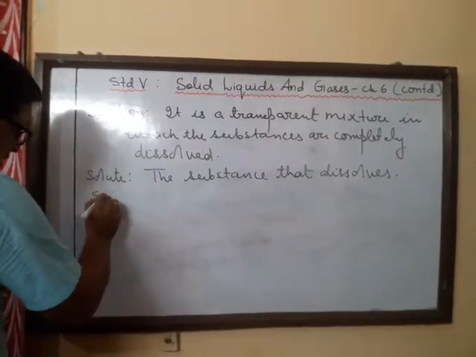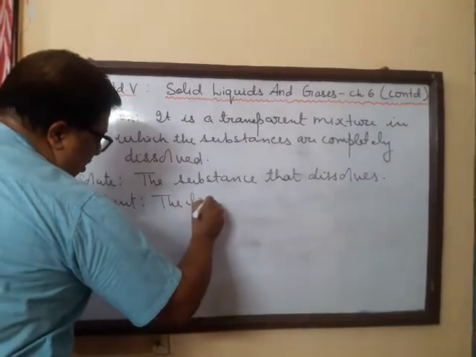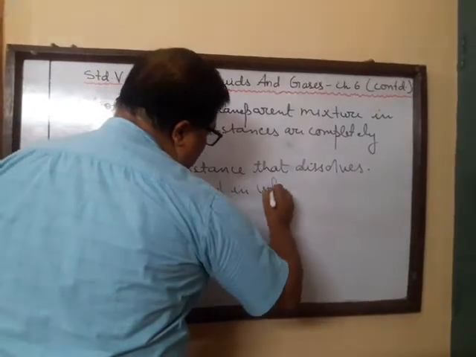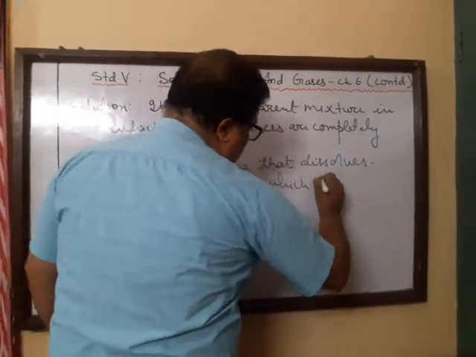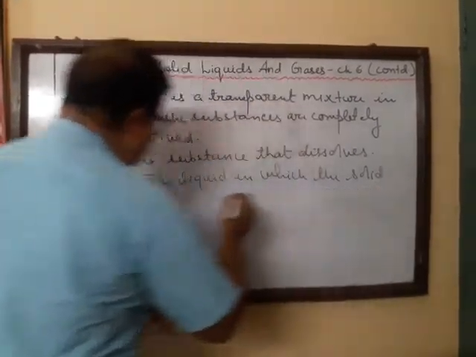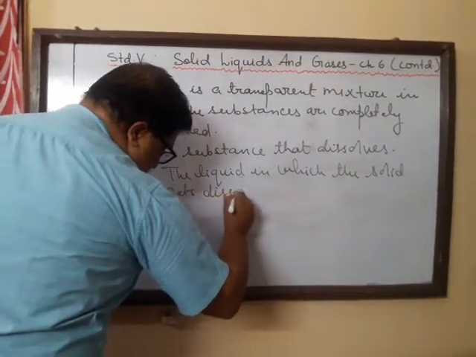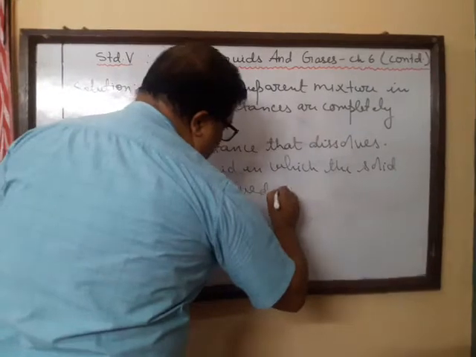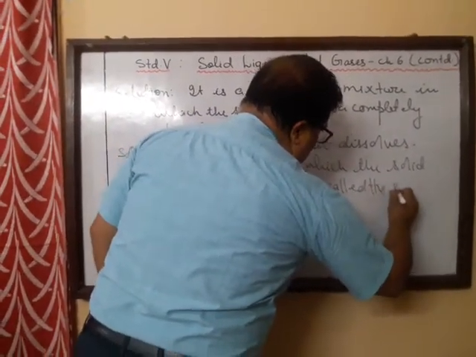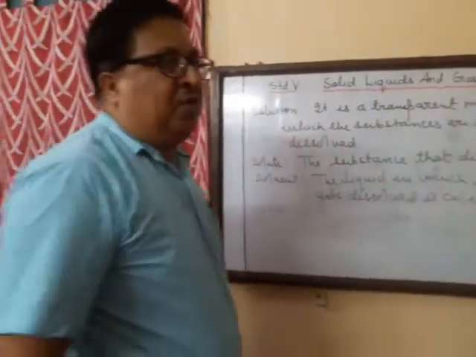And the solvent is the liquid in which the solid or the solute gets dissolved. Now we can have different examples of a solution.